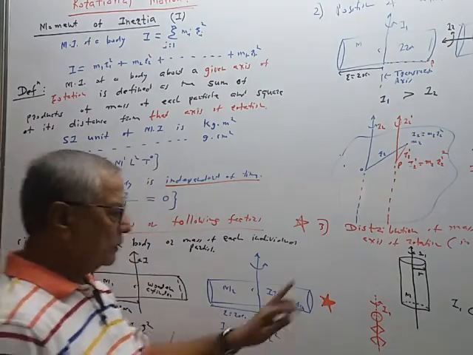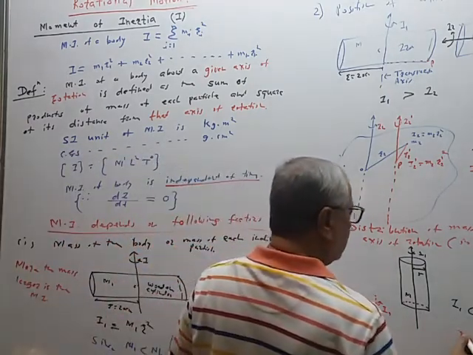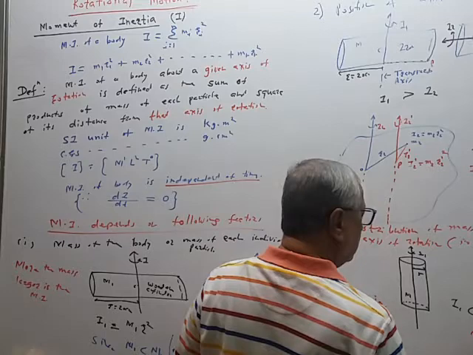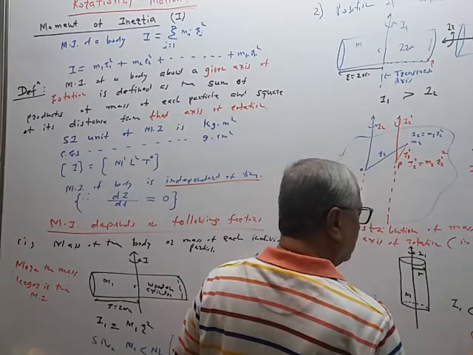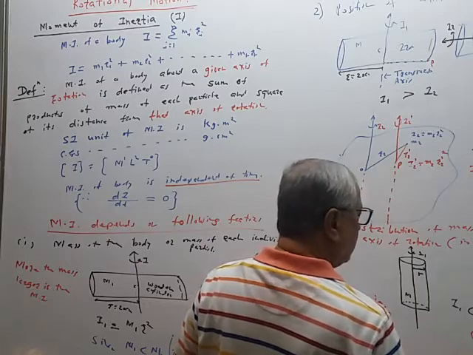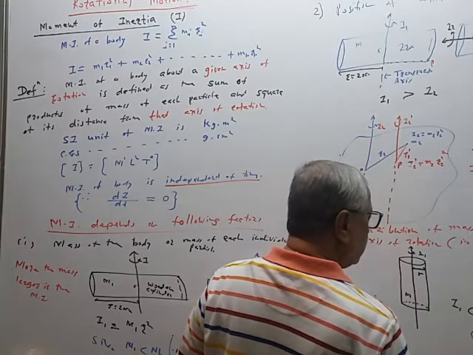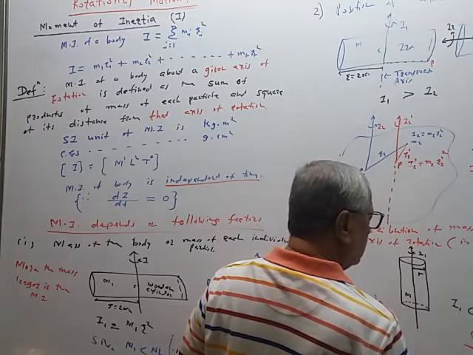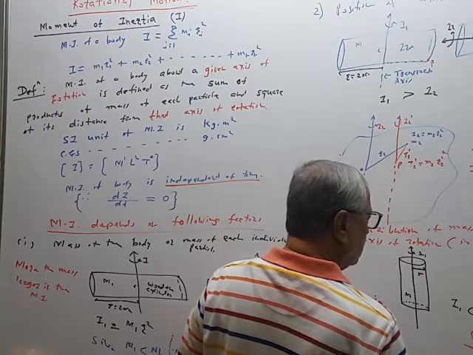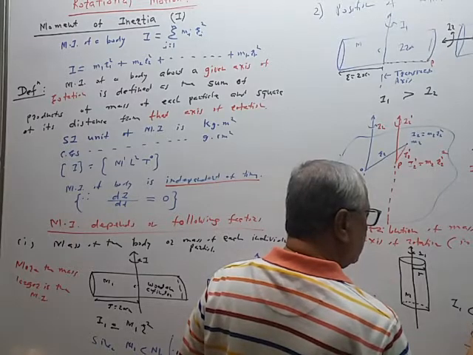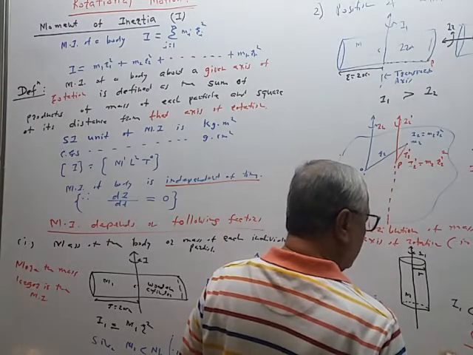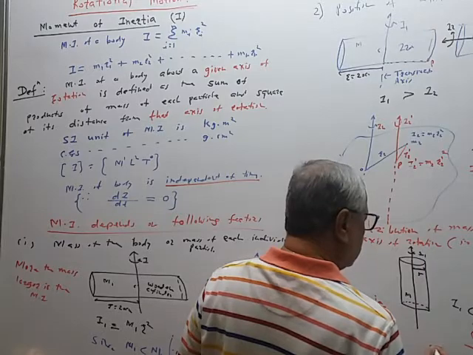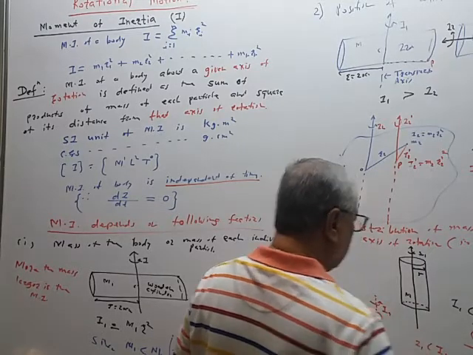Now the same dancer is spinning about its own axis of rotation, like this. So in this case the moment of inertia is I2. Again, in this case also I2 is greater than I1.